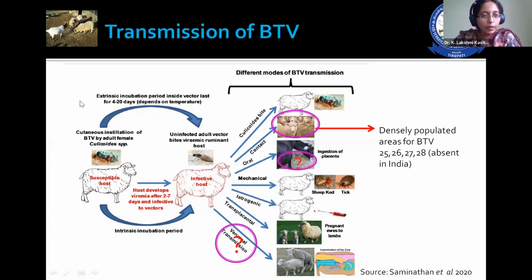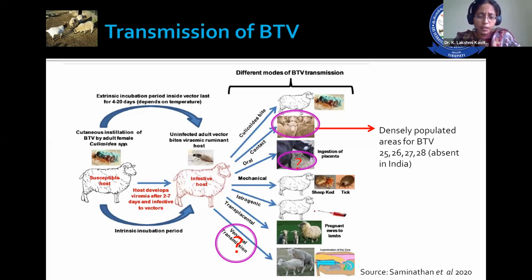In this case, you can appreciate two incubation periods in bluetongue. One is the extrinsic incubation period, the other is the intrinsic incubation period. The extrinsic incubation period varies from about 4 to 20 days, and this is in the Culicoides vector. The intrinsic incubation period is in sheep, and it is about 2 to 7 days. So probably in less than 1 week, the susceptible host exhibits the clinical signs. Incubation period is nothing but the time between the point of entry of the virus and the exhibition of clinical signs.